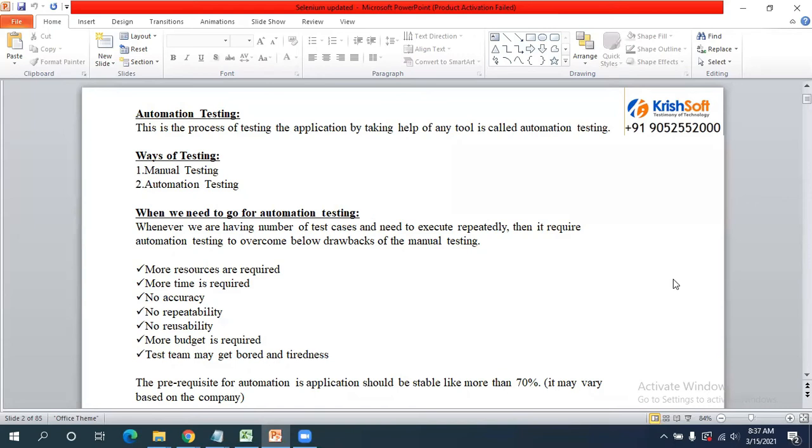Everything you will get in a report. So automation testing is testing by using a tool. With the help of a tool, we automate the application functionalities which are required for regression testing and system testing.